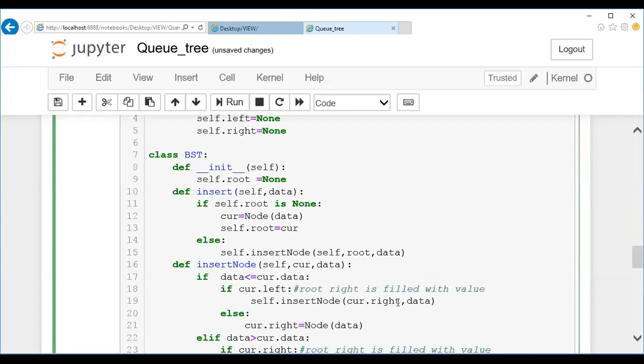So here also, wherever right is there, it will be left. That's it. The remaining rules are the same, guys. There is no variation at all.